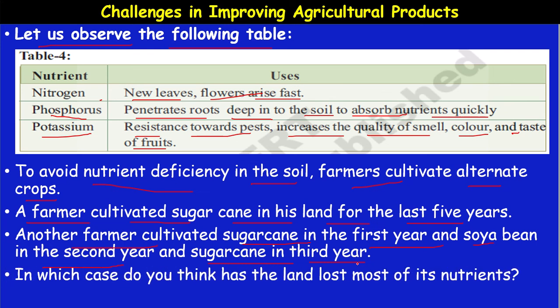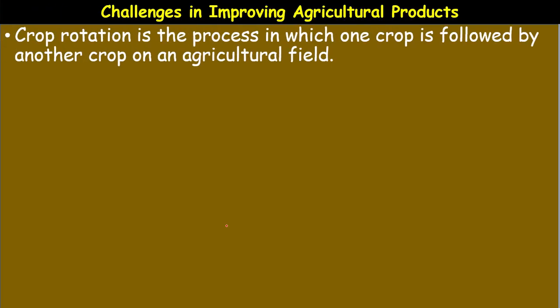In which case do you think the land has lost most of its nutrients? In the first case, obviously, the farmer who cultivated sugarcane crop for the past 5 years. Okay. So, crop rotation is the process in which a crop is followed by another crop on an agricultural field.